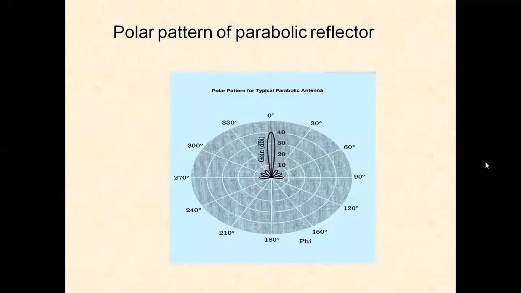This is the polar plot of the parabolic reflector, which is nothing but the radiation pattern. The gain is maximum along the axis of the parabola shape, and we have strong radiation in a particular direction. So it can be used as a directional antenna. And we have different feed mechanisms for parabolic reflector.